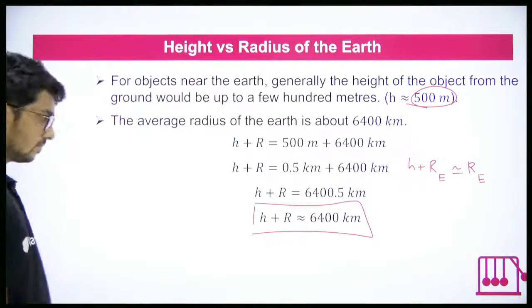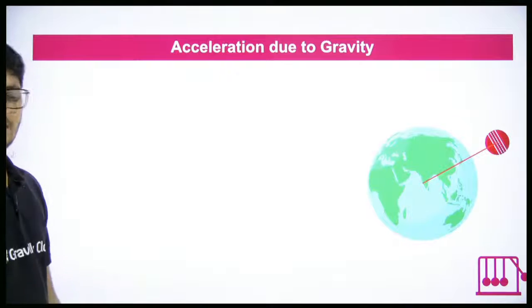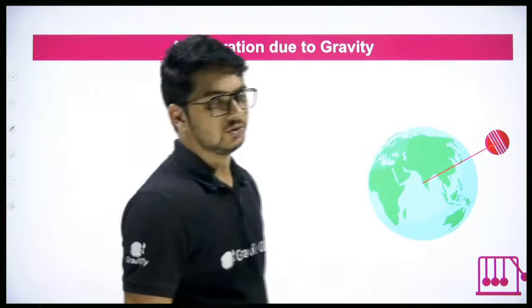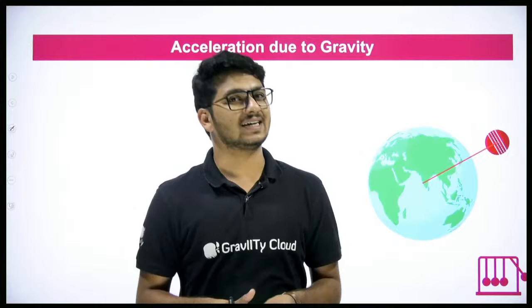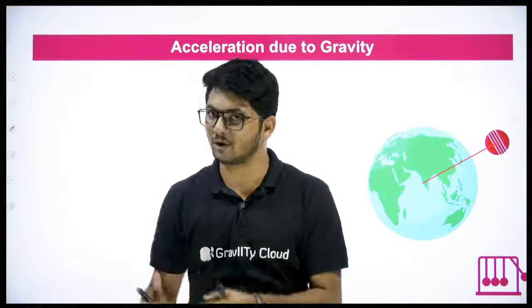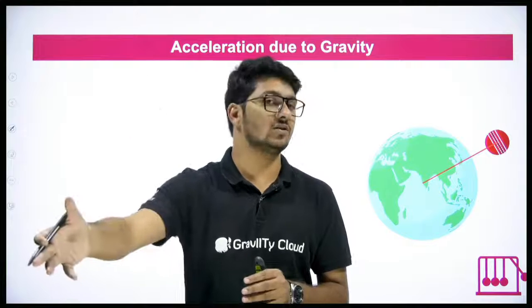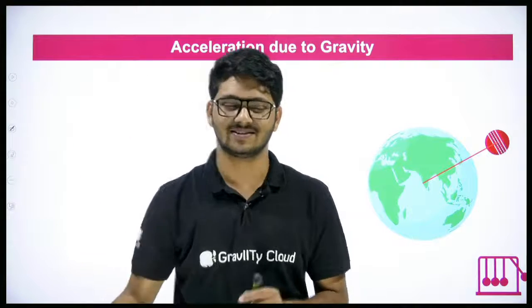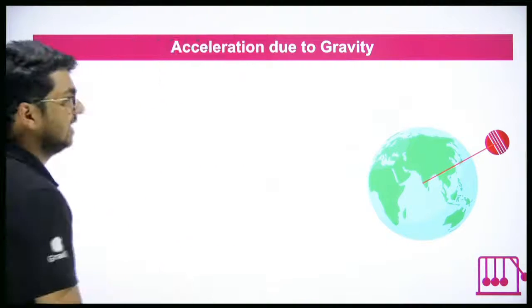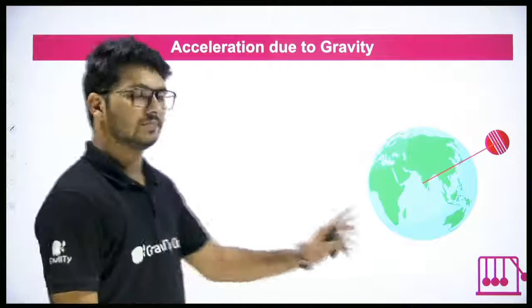Okay, let's continue. Now we'll go into acceleration due to gravity. As we discussed, acceleration is force upon mass. To get acceleration due to gravity, I take gravitational force upon mass. So here, look at the two objects.